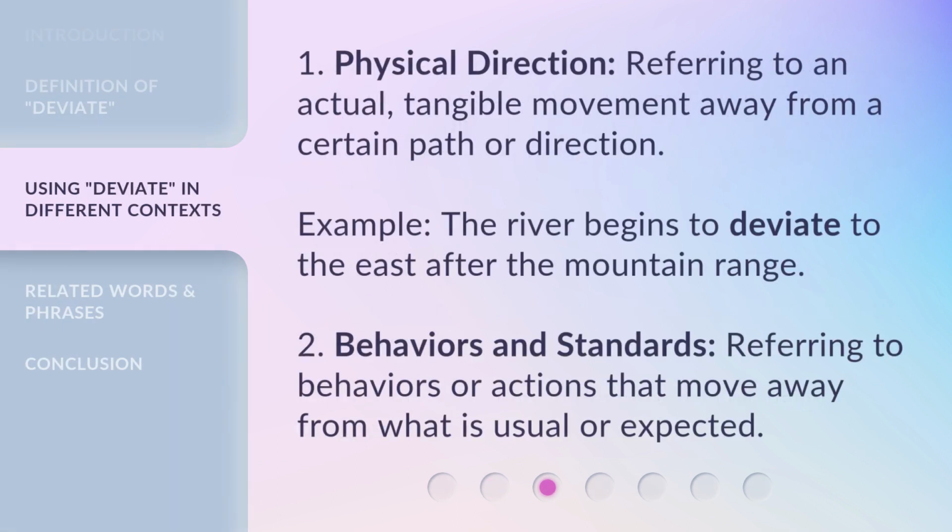1. Physical direction. Referring to an actual, tangible movement away from a certain path or direction. Example: the river begins to deviate to the east after the mountain range.